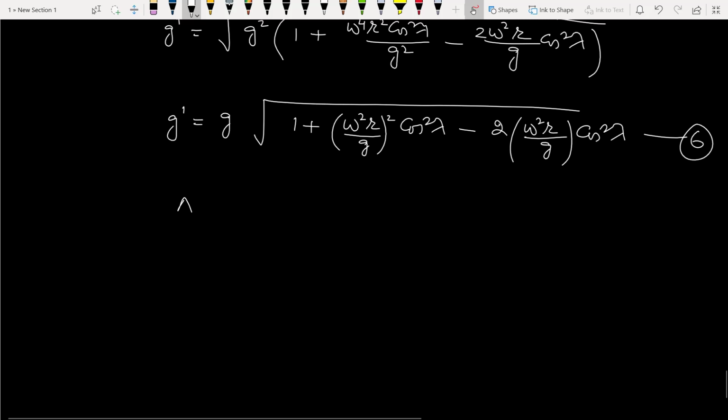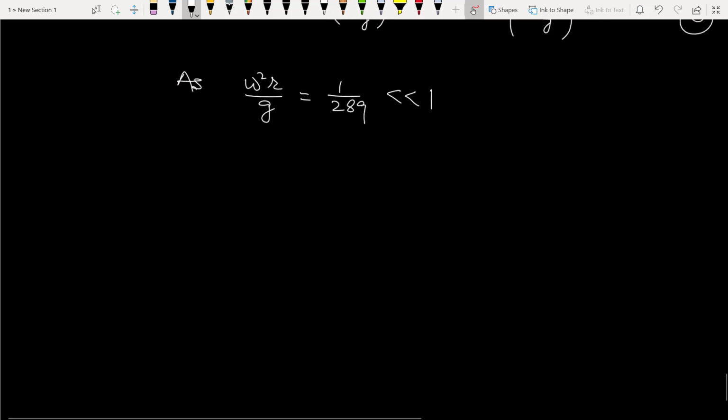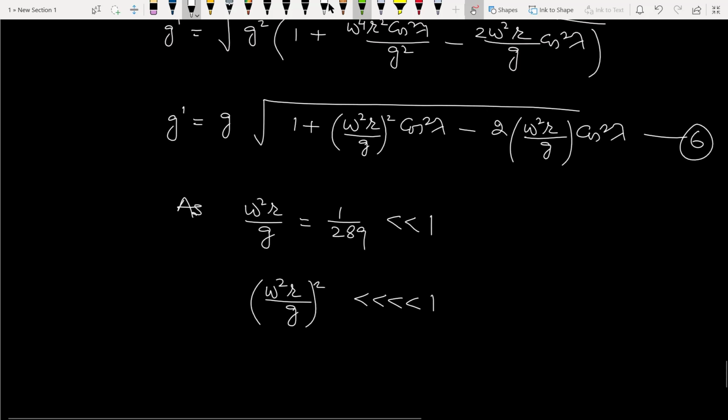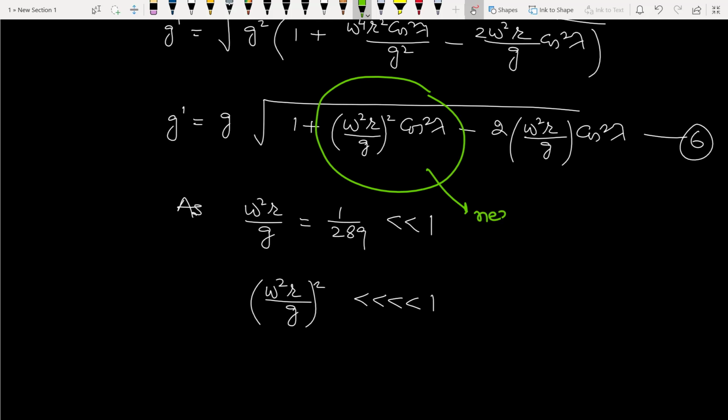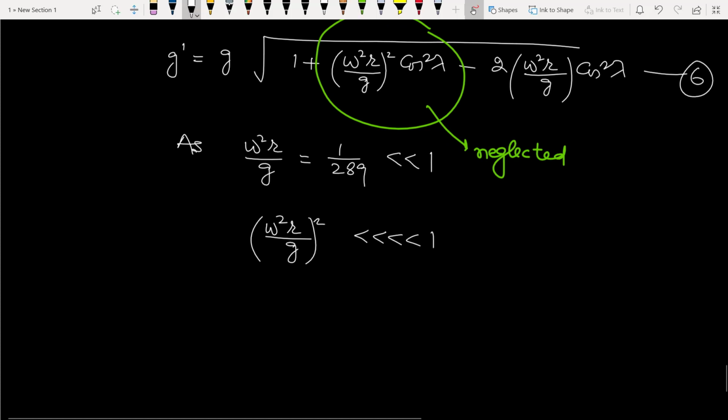As for earth, omega square r upon g is approximately 1 by 289. It is very less than 1. You might have calculated this term in your lower classes as well. So its square, it will be very less than 1. So this term containing the square can be neglected. So if we neglect this term, then what we will be having, g dash is equal to g